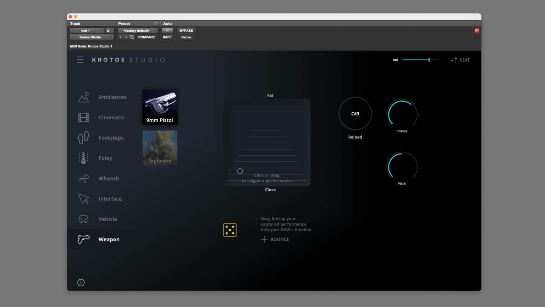Krotos Studio is very easy to use. We choose a category. Currently we're in the weapon category, then a preset. At the moment I've got the 9mm pistol loaded, and then just click in the performance area. And you'll notice that where I click dictates how it's played back. So I can control the panning with the left-right position, and the perspective, close or far, depending on how high I click.